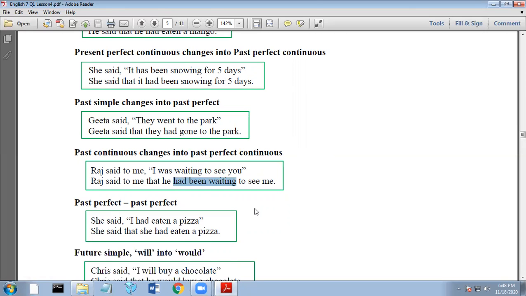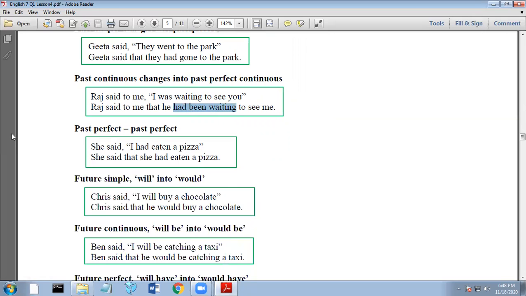Next, the past perfect should not be changed. Past perfect should also be past perfect. Let us see. She said, "I had eaten a pizza." So should be expressed: she said that she had eaten a pizza. So you have there "had eaten," past perfect, should not be changed, and that should be "had eaten" also, a past perfect.